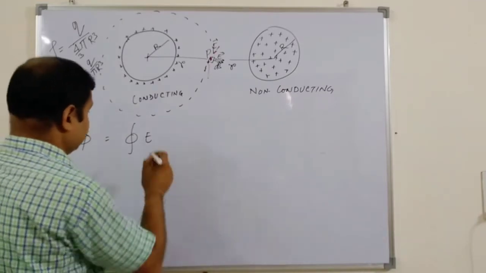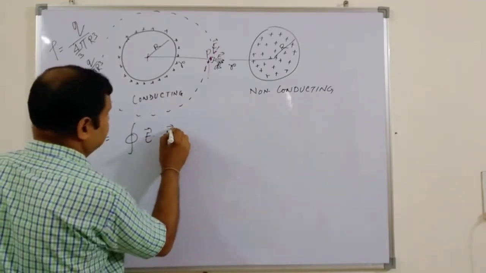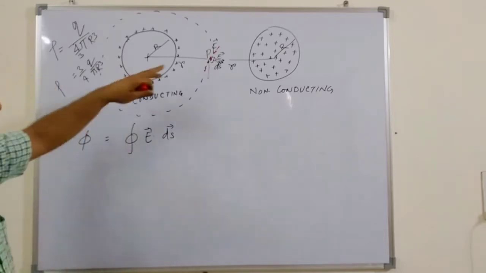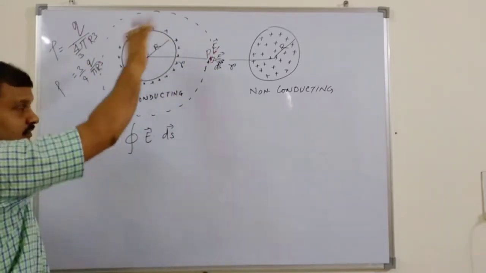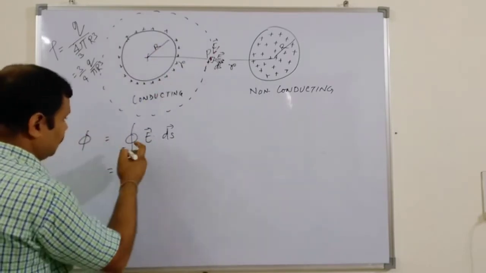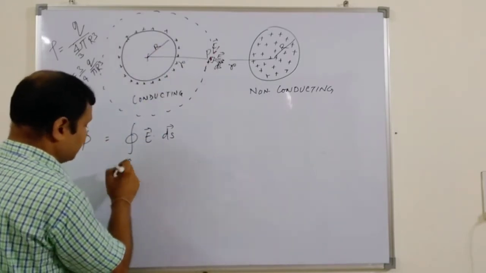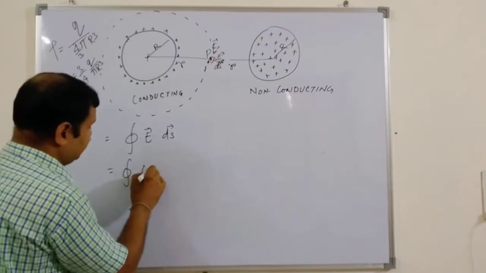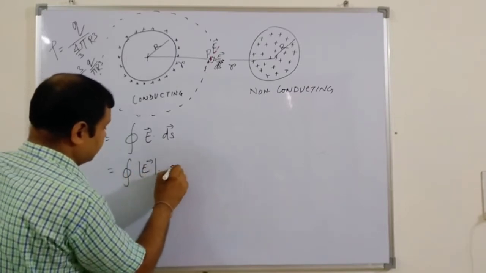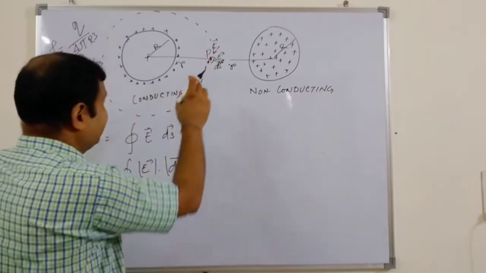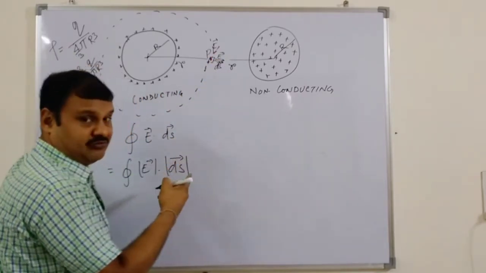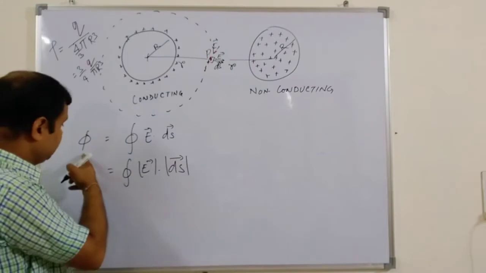So E dot dS, summed over the surface, gives the net flux of the total sphere. This is the closed surface integral in vector form. Breaking it down, it is the magnitude of E times the magnitude of dS times cos theta, as flux is a scalar quantity.